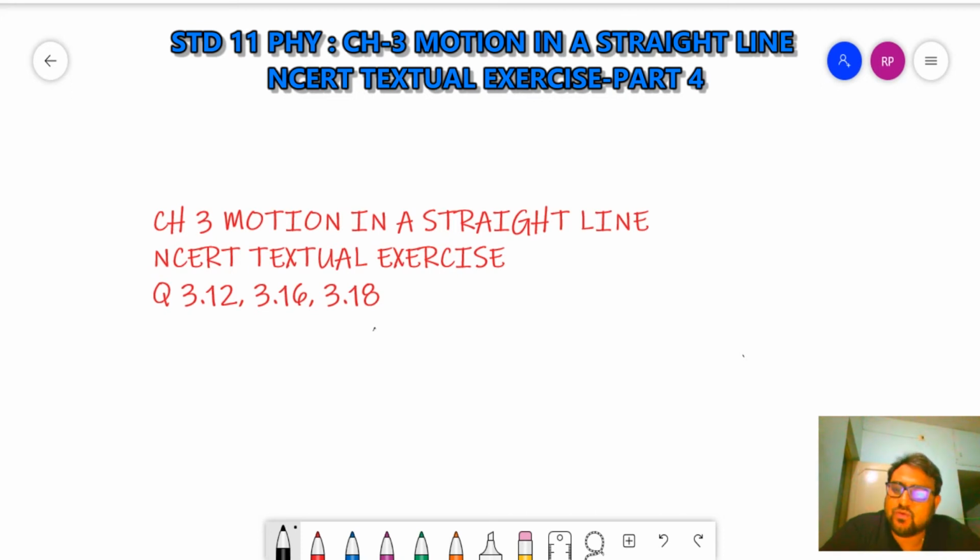Hello students, welcome back. Today we will continue with the NCERT textual exercise of chapter number 3, that is motion in a straight line. Till our last video we had completed till question 3.11. Today we will solve questions 3.12, 3.16 and 3.18. So let's begin with question 3.12.